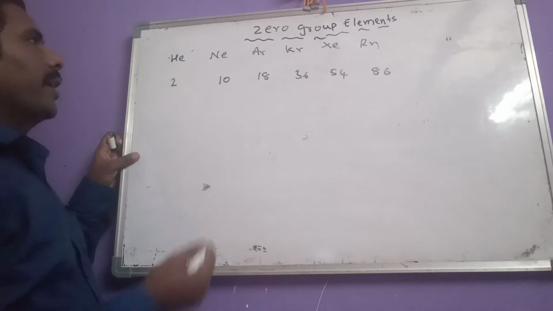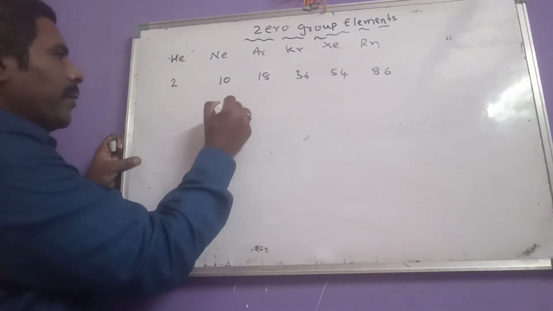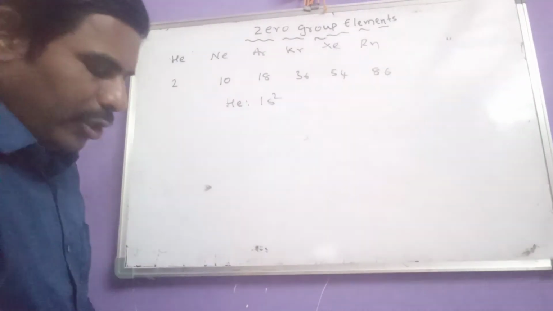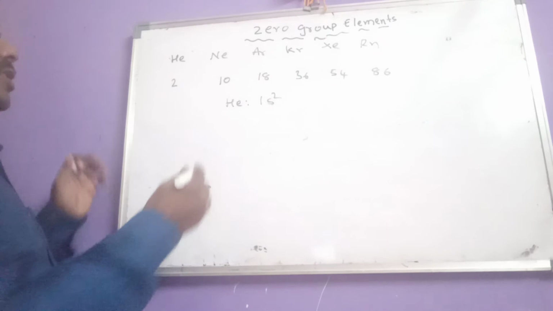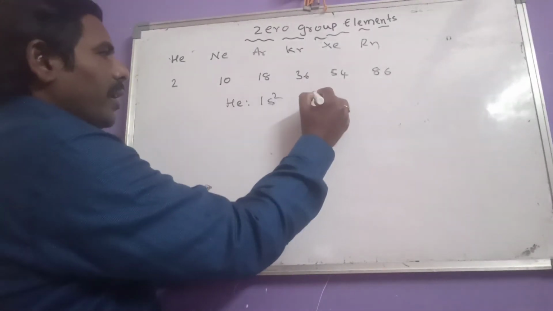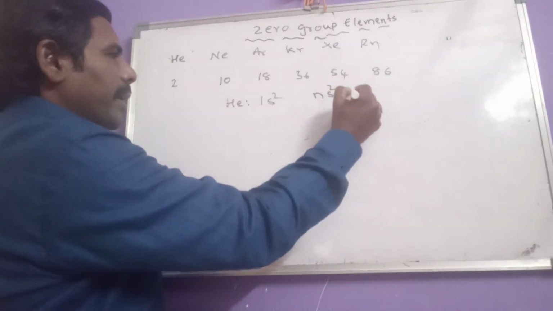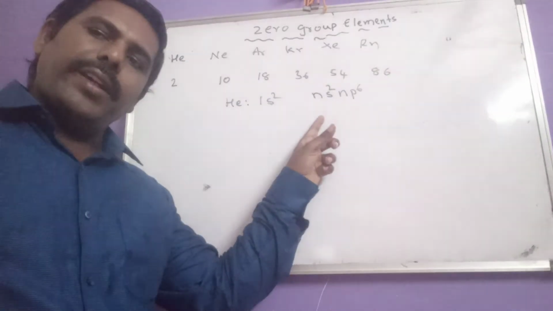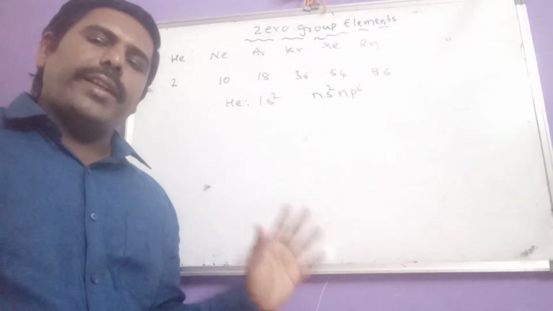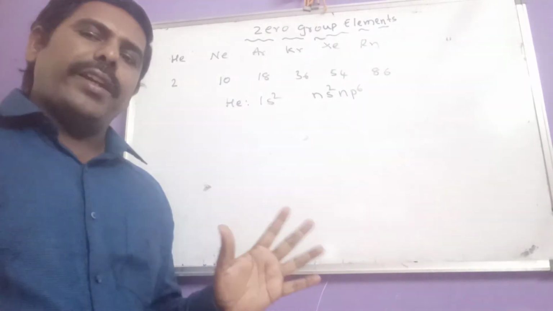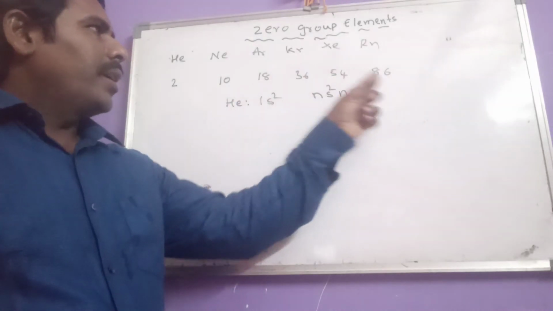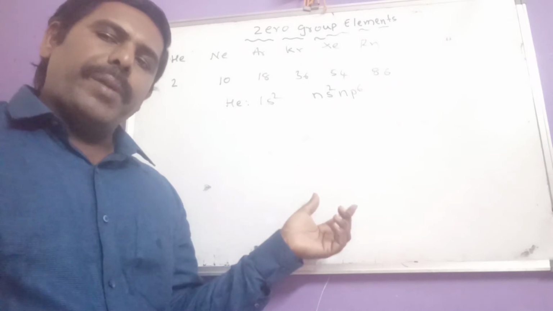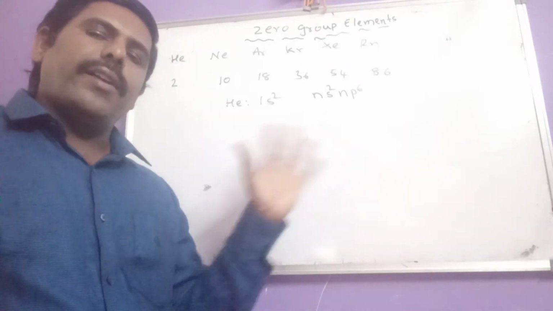And here helium has 1s2 configuration. It is known as duplet electronic configuration. Except helium, all the remaining elements have octet configuration. What is octet configuration? ns2 np6, that is octet configuration. Except helium, all zero group elements have ns2 np6, the octet electronic configuration.